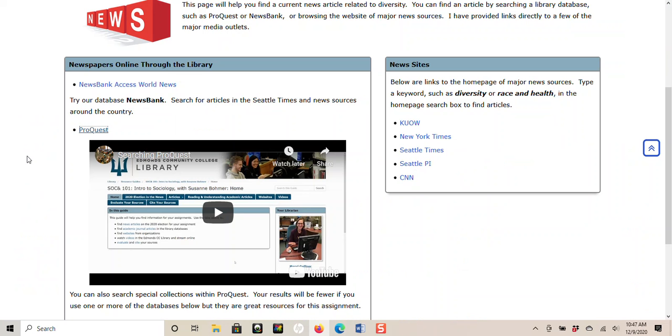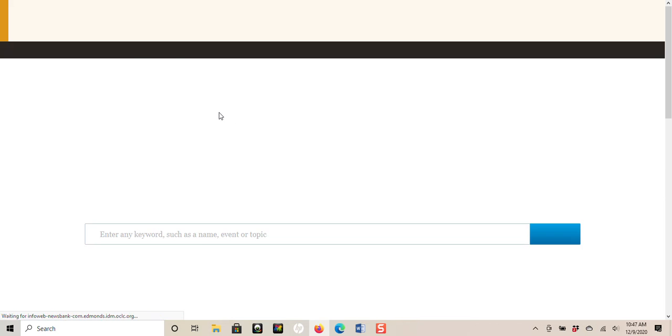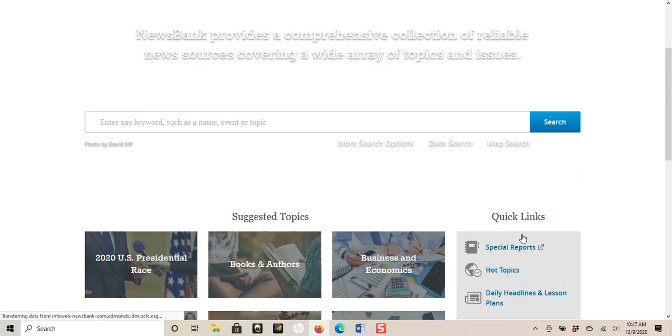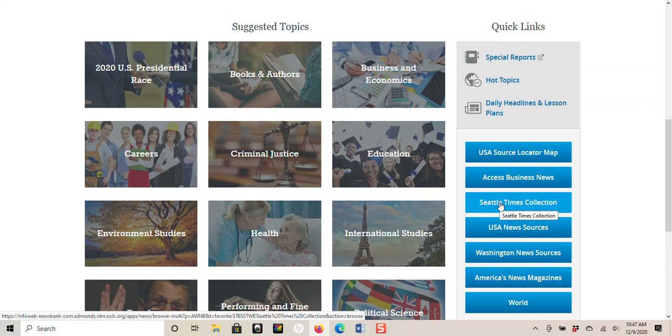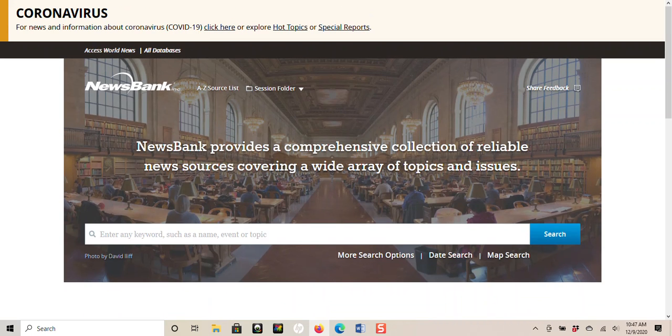Okay, so I'm going to go back over here real quick. The only other database that I linked on here is Newsbank. This one you'll see looks very different than ProQuest. It's pretty easy to use. The one thing about using Newsbank is if you are looking for articles, particularly from the Seattle Times, Newsbank has the whole collection of the Seattle Times, and you could just scroll down here, and there it is, the Seattle Times collection. They also do have other local newspapers.